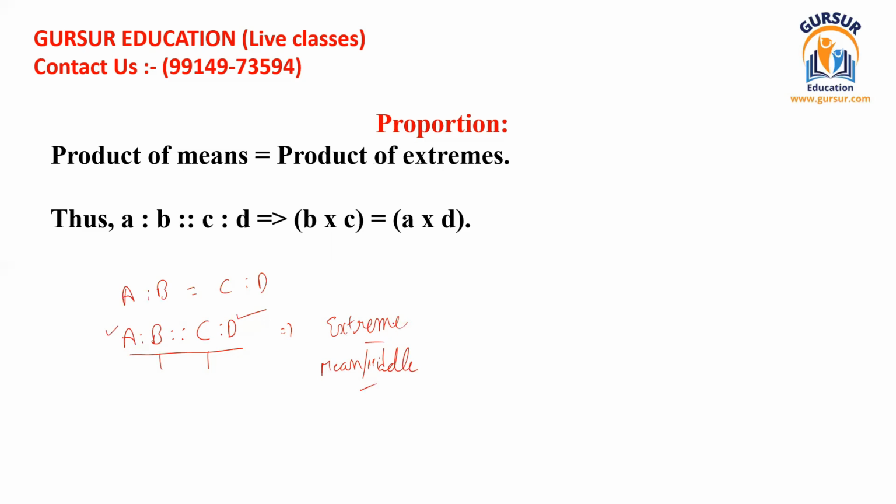Now it is the property of a proportion that the multiplication of the mean terms is always equal to the multiplication of the extreme terms. Let me explain this way.